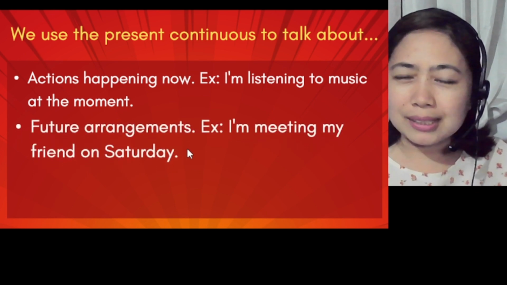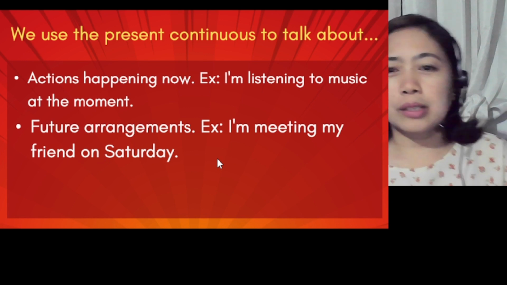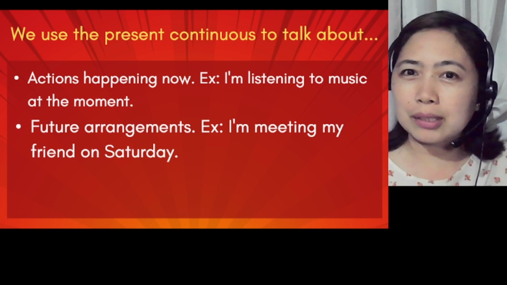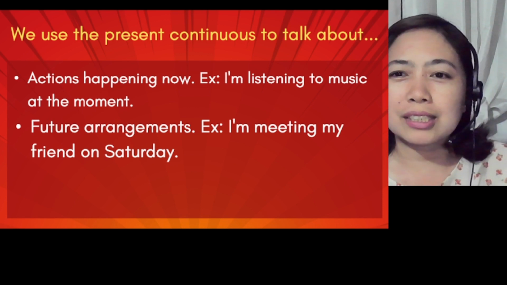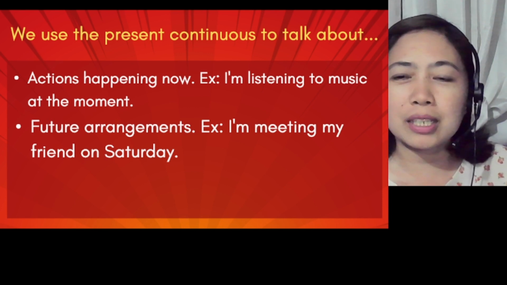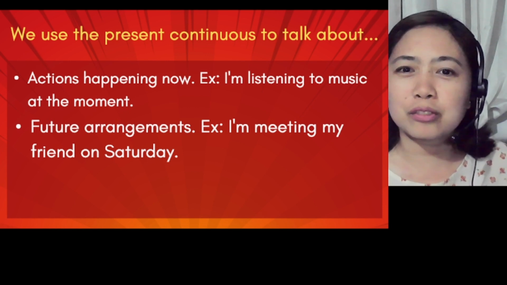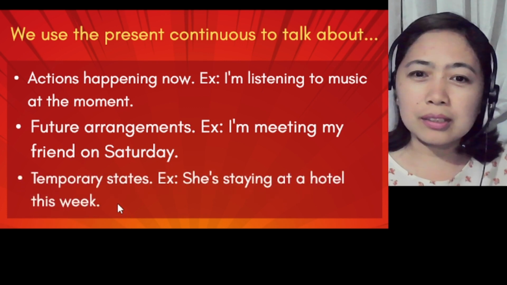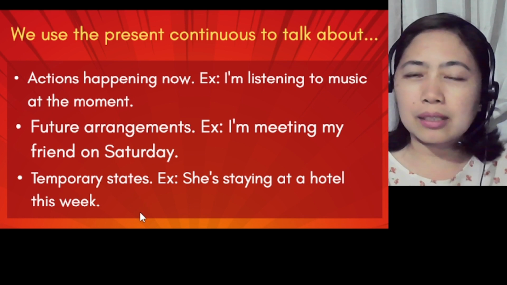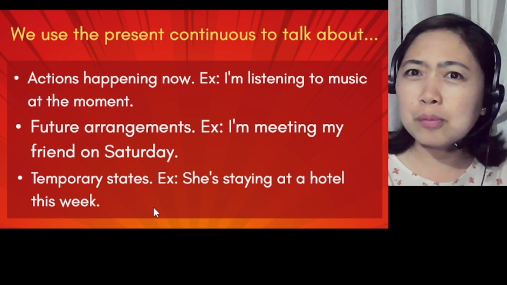Next, future arrangements. So we have here, I'm meeting with my friend on Saturday. We can also use, yes, I will meet my friend on Saturday. But if we want to be strict, a future arrangement with the present continuous is more likely to be effective, because you are really sure. It's 100% sure that you will meet your friend. I will meet my friend on Saturday is future simple, but it's less sure. So that's the comparison. Another example, temporary states: she's staying at the hotel this week. It's temporary, but she's still booked in that hotel until this time.